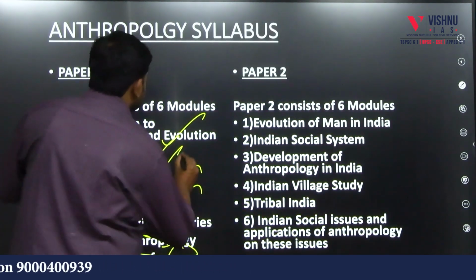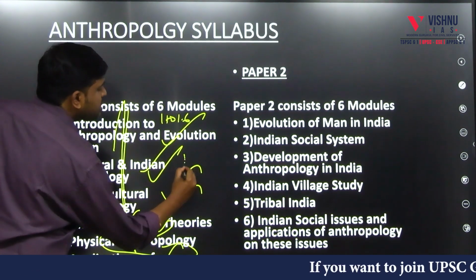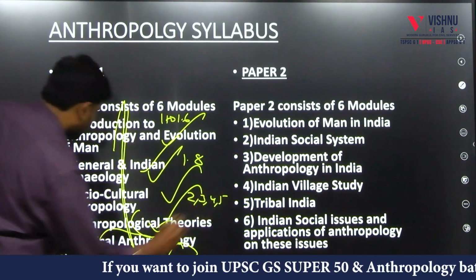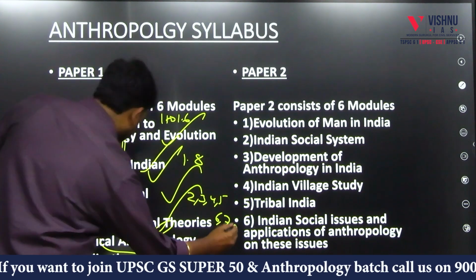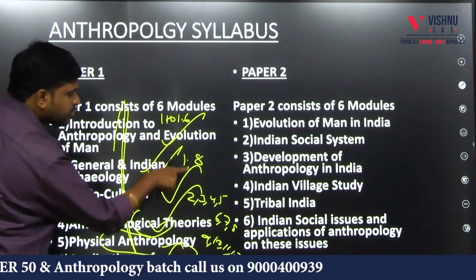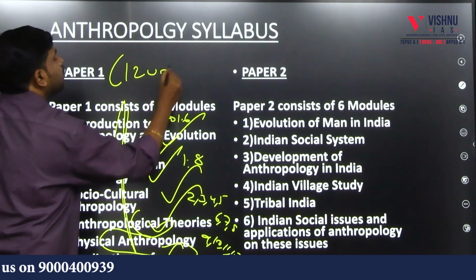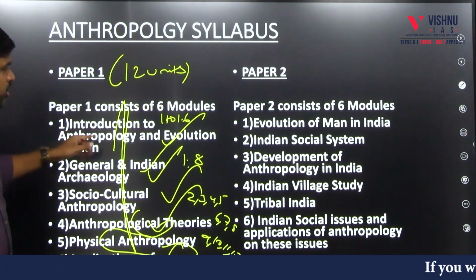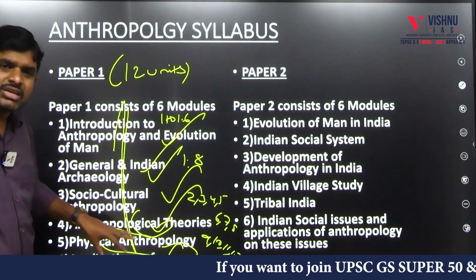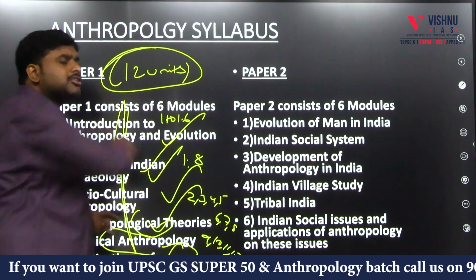In this way, this is unit number 1.1 to 1.6. The second module is 1.8, and socio-cultural anthropology is 2, 3, 4, 5. Anthropological theories is 6, 7, 8, whereas physical anthropology is 9, 10, 11, and 1.7 will come here and the 12th unit. So in paper 1 overall 12 units are there. I divided the 12 units into 1.6, 1.8, 2, 3, 4, 5, 6, 7, 8, 9, 10, 11, 1.7 and 12 applications of anthropology.